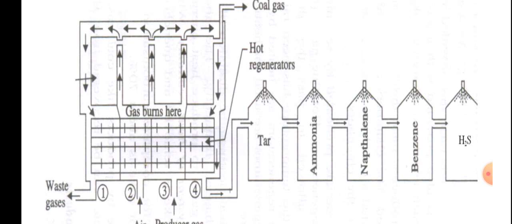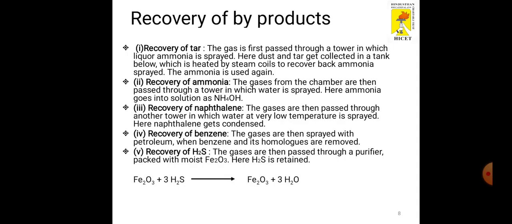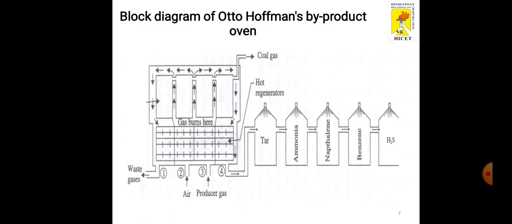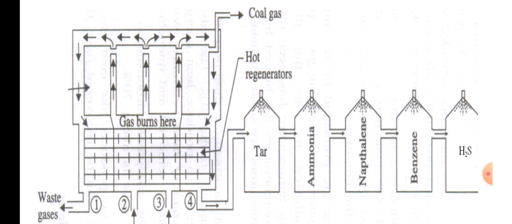Second, the flue gas enters the second tower, in which normal water is sprayed so that ammonia is recovered. In the third tower, the flue gas enters where lowest-temperature water is sprayed so that naphthalene is liberated.